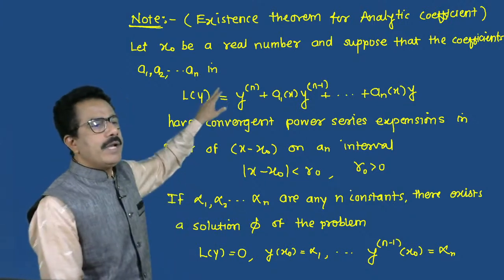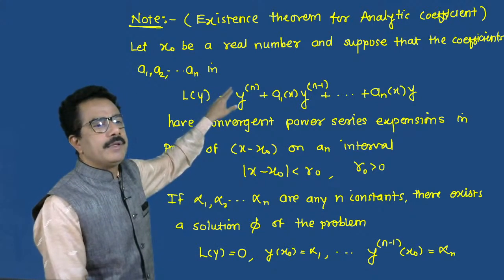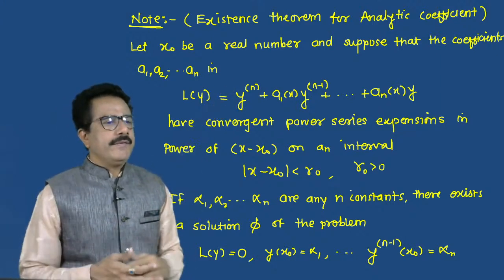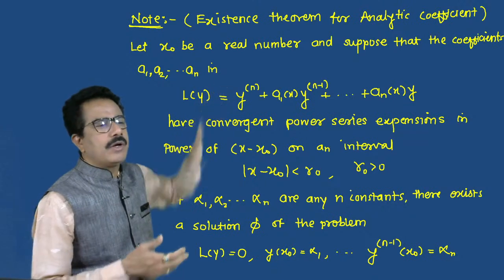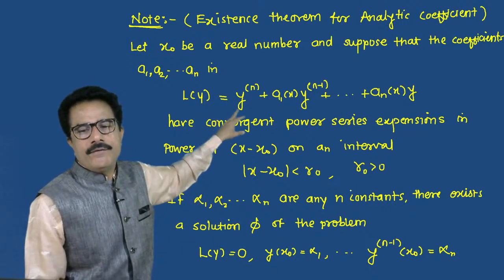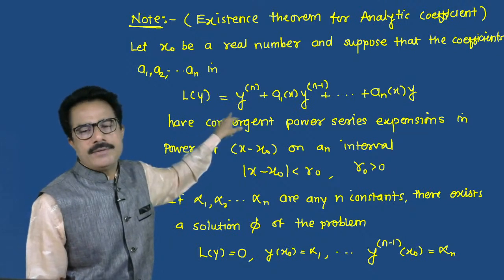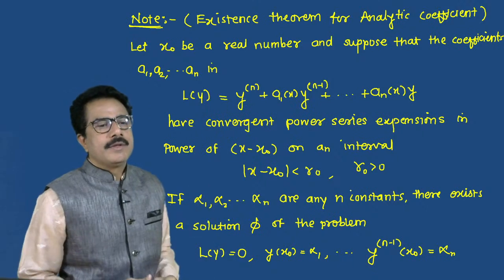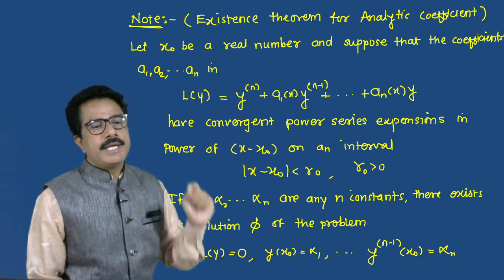Okay, now let x0 be a real number and suppose the coefficients a1, a2, ..., an in L of y, that is y raised to n, that is y^(n), plus a1 of x y^(n minus 1) plus ... plus an y.